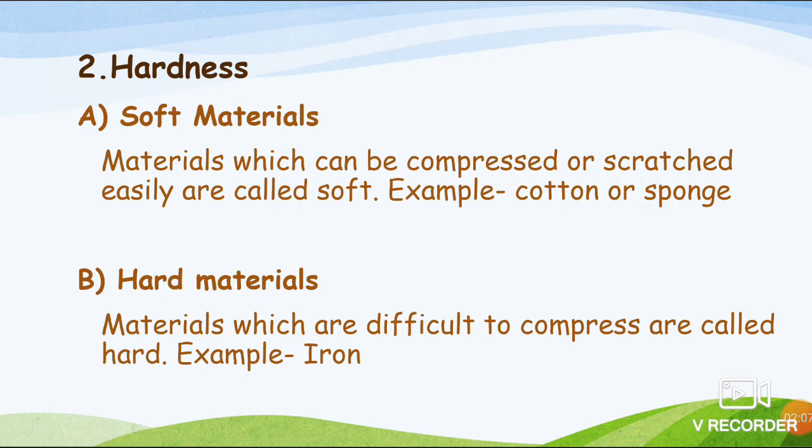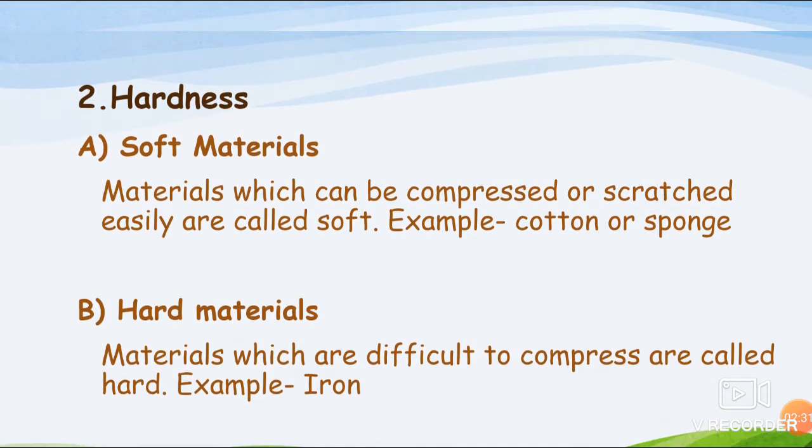This you can feel by your hand. By compressing the cotton you can feel that you can compress it very easily. But if you compare with iron, you can't compress iron by your hand. So that's why this is an example of hard material.